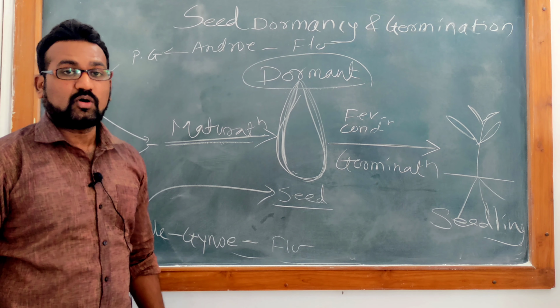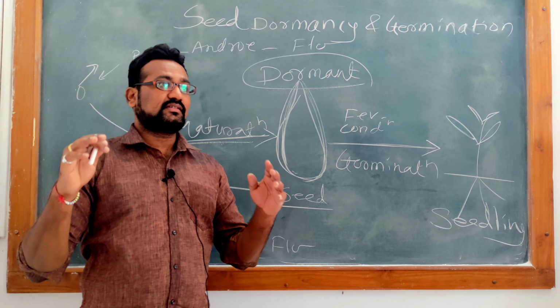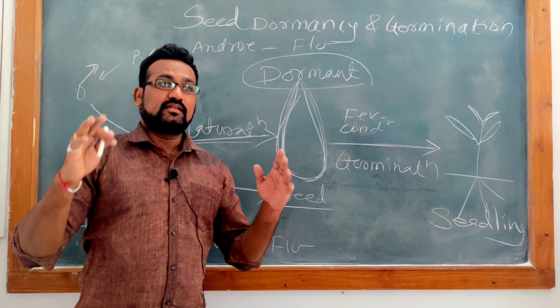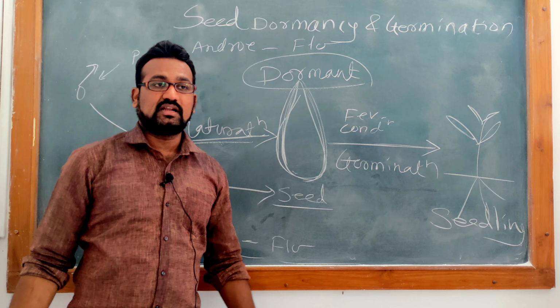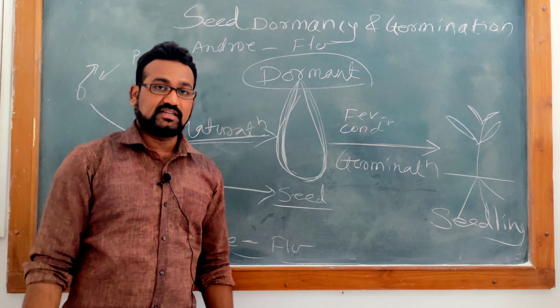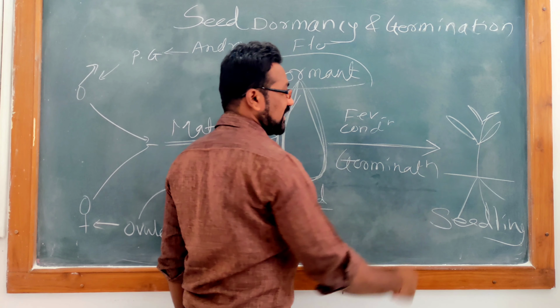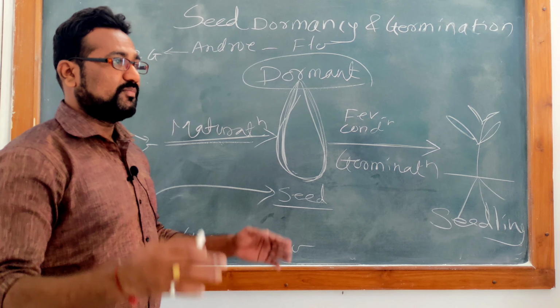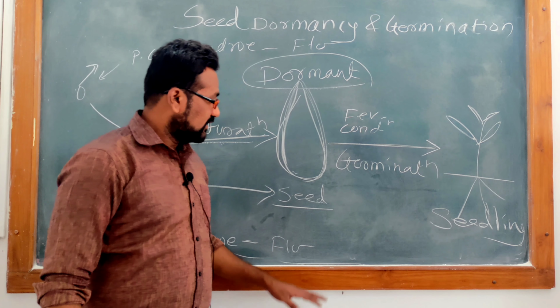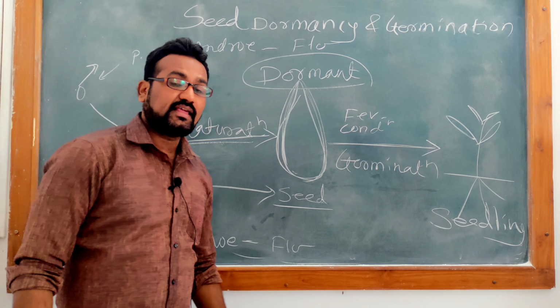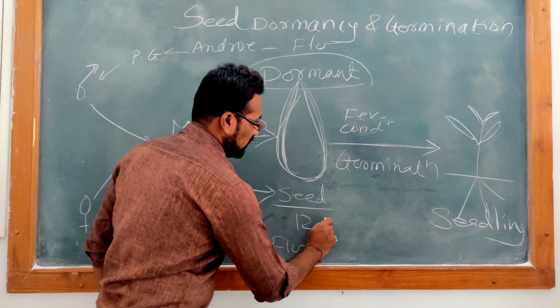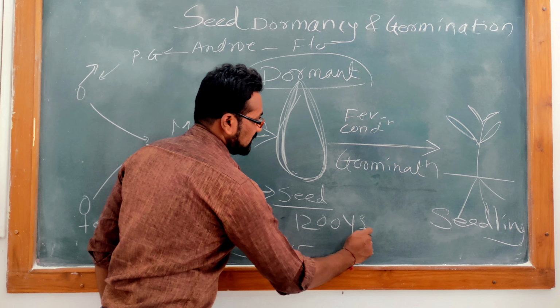This seed is now dormant, where it is capable to suffer the less water environmental condition, dry condition, water scarcity condition. So after getting favorable condition, this seed can give rise as seedling. Some books have record that the seed dormancy period can be up to 1200 years.